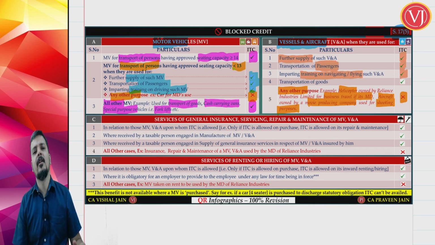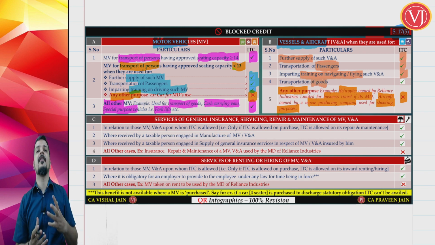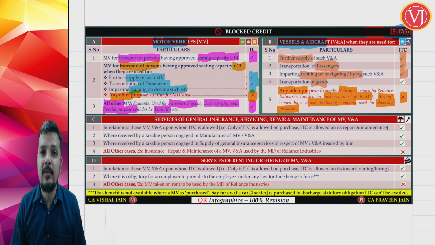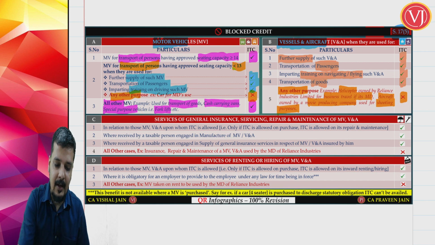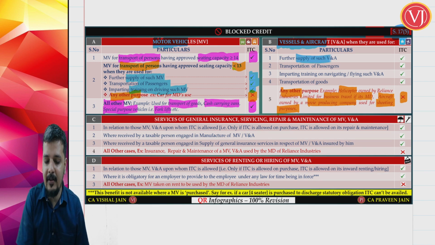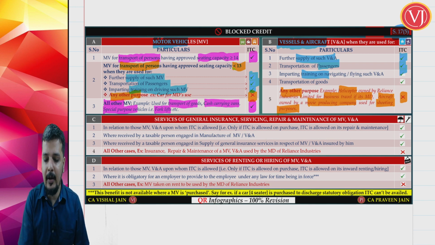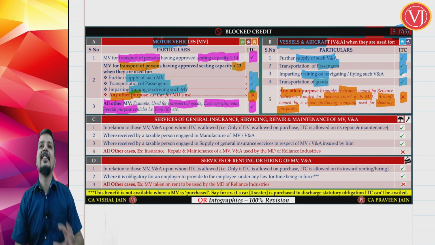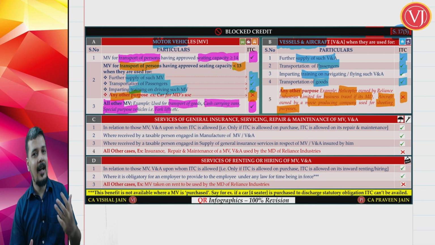Right, training schools. Or a businessman who has purchased a vessel or aircraft for the purpose of transportation of goods, they will get the credit. So you will find these three categories again very similar where they get the credit. What are they? Further supply of such vessel or aircraft, passenger transportation sector, training sector, they will get the credit. In addition to it, the transportation of goods sector. So these are the business sectors where if you purchase a vessel or aircraft, you will get the credit, right? Otherwise you will not get the credit.